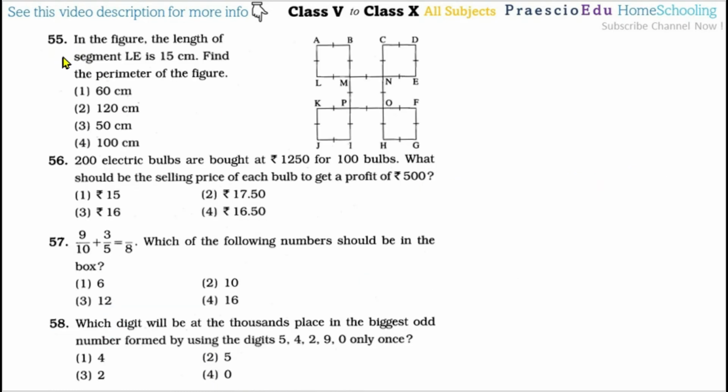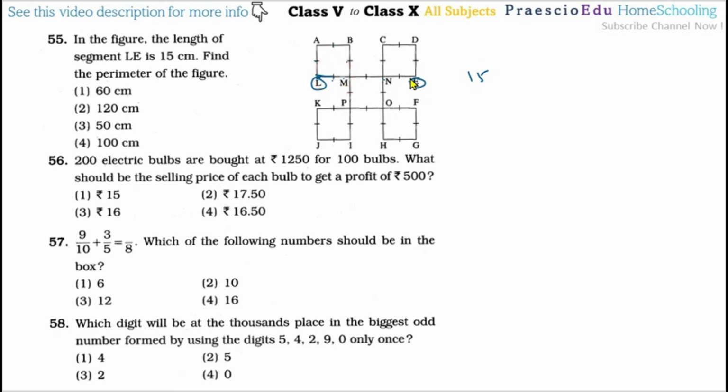Now question number 55, in a figure the length of segment LE, where L is here and E is here, this segment is 15 centimeters. Find the perimeter of the figure. Now if you see all these symbols, LM, MN and NE are all equal in length, but LE is 15.